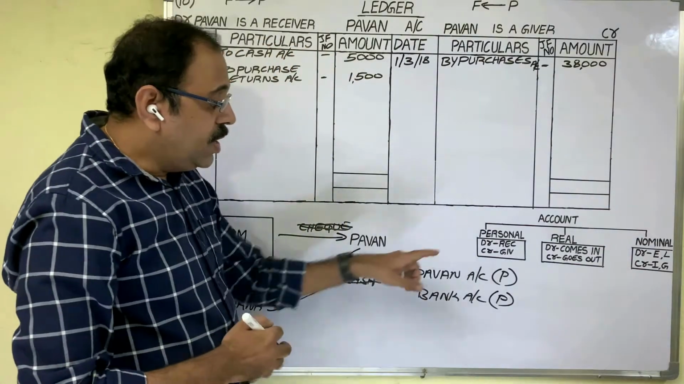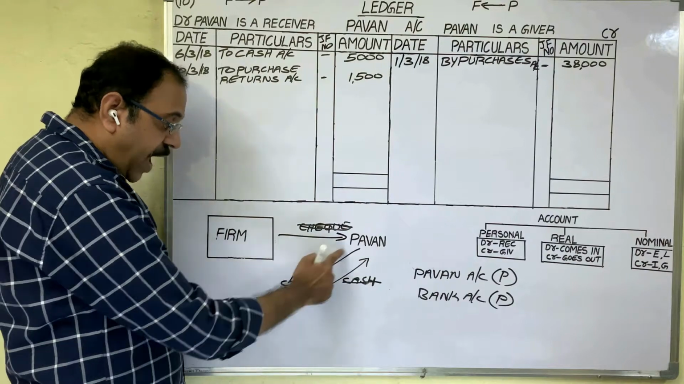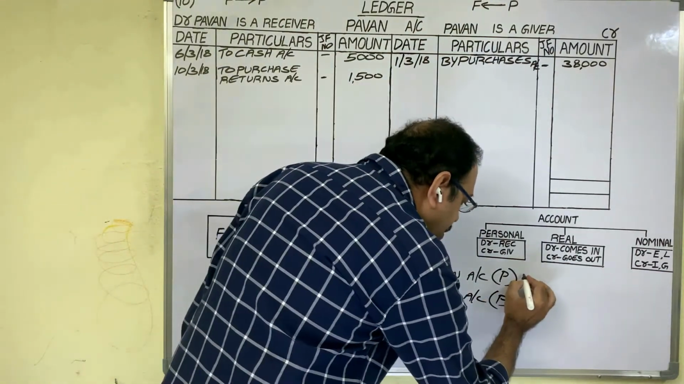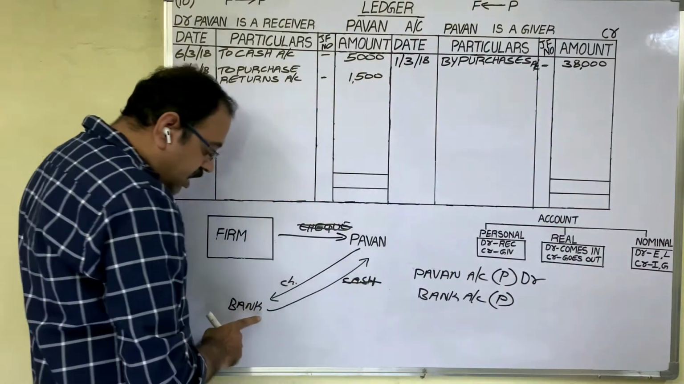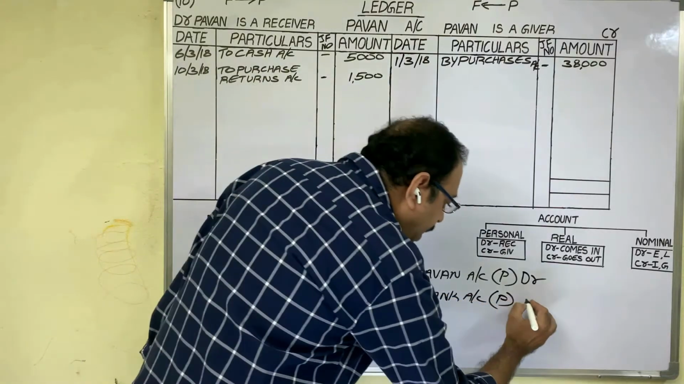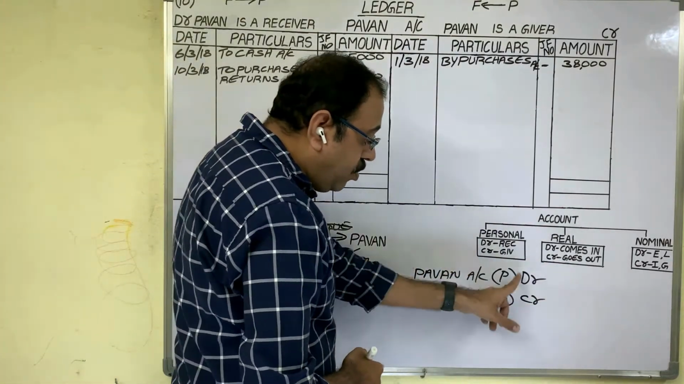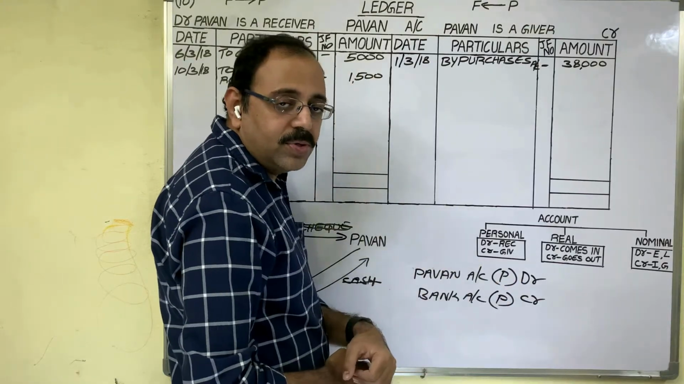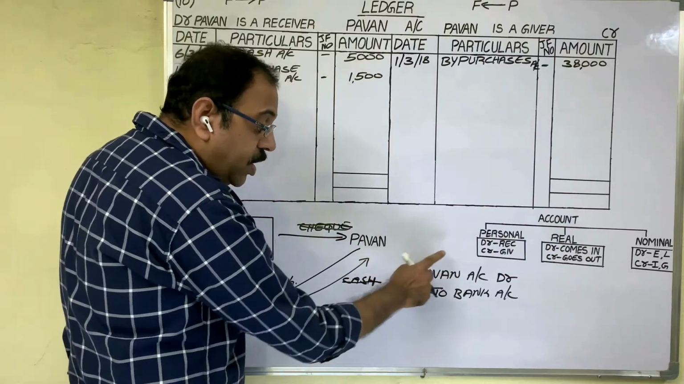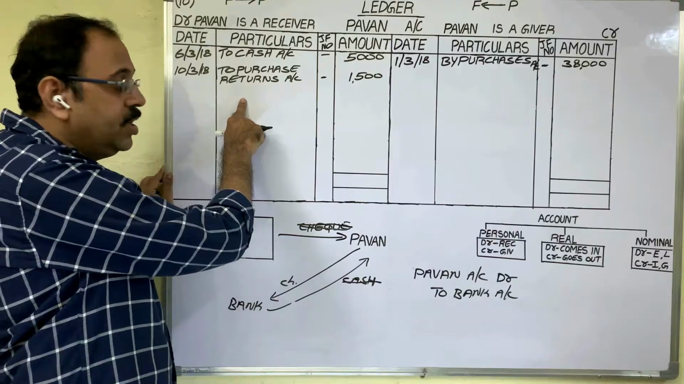Personal account rule: debit the receiver, credit the giver. Pawan is receiving cash from the bank. He is the receiver. We should debit his account. The bank is giving cash to Pawan. The bank is the giver. We should credit the bank. So the final entry is Pawan account debit to bank account. Out of these two accounts, we are preparing Pawan account. Pawan account is debited. Therefore, on the debit side we should post this entry.